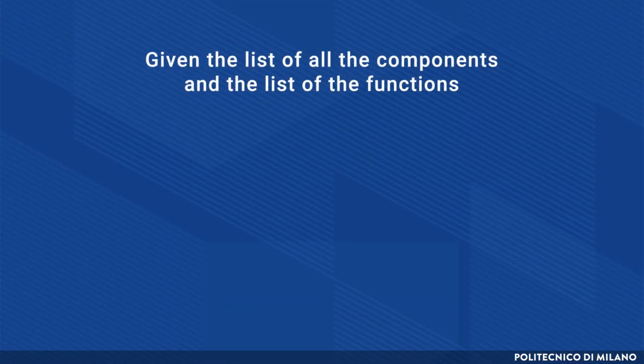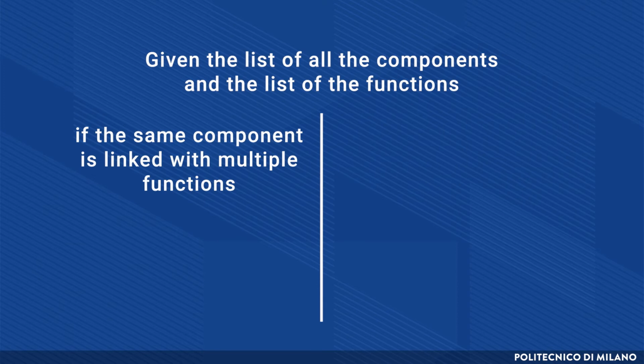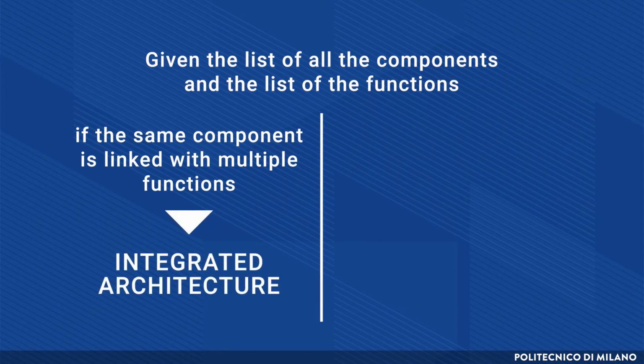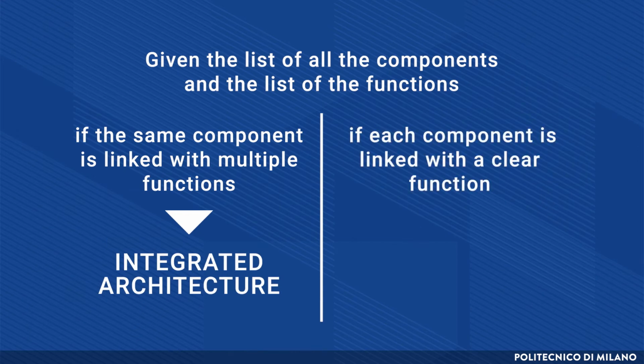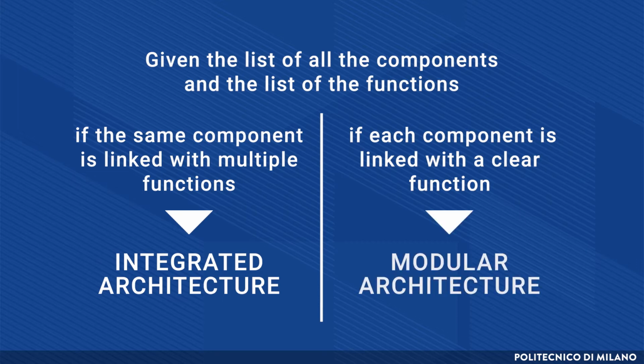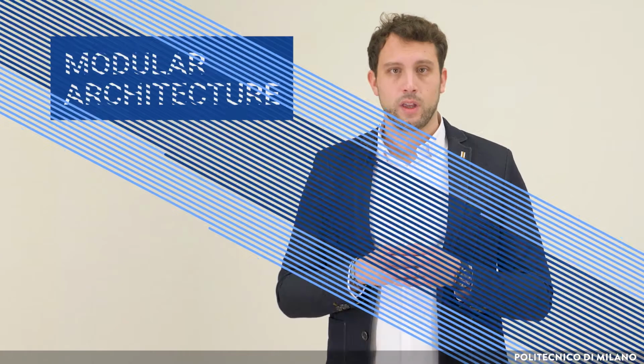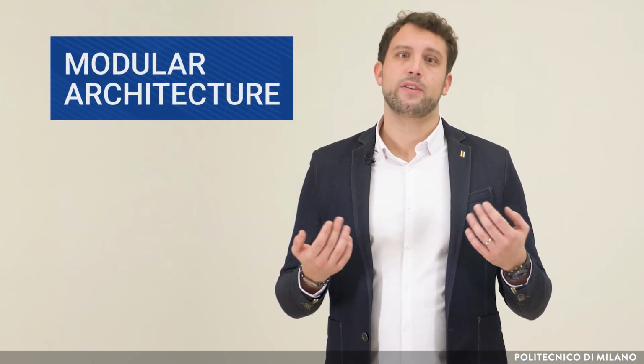Given the list of all the components and the list of the functions, if the same component is linked with multiple functions, we call it an integrated architecture. If otherwise, each component is linked with a clear function, we call it modular architecture, and the component is then defined as a module. A modular architecture has various benefits.